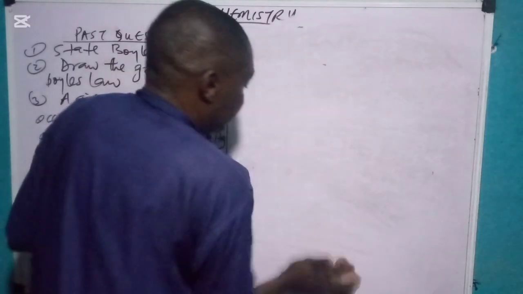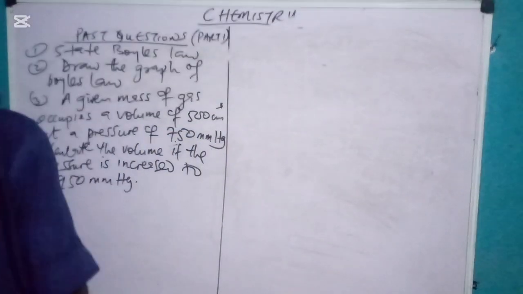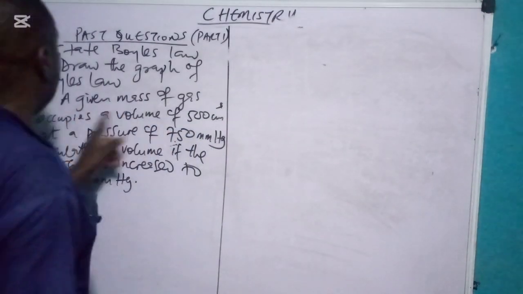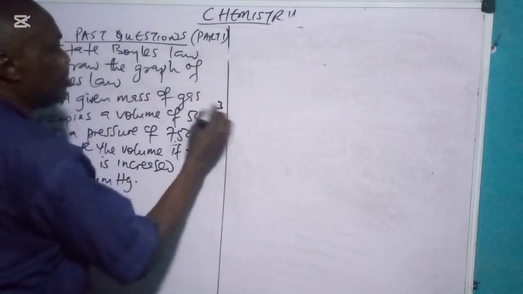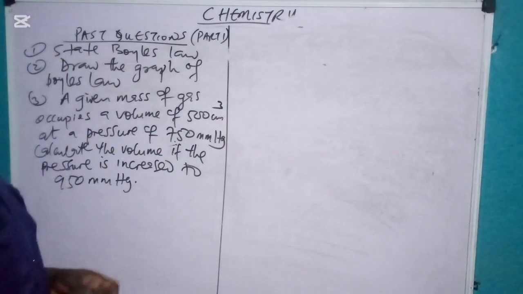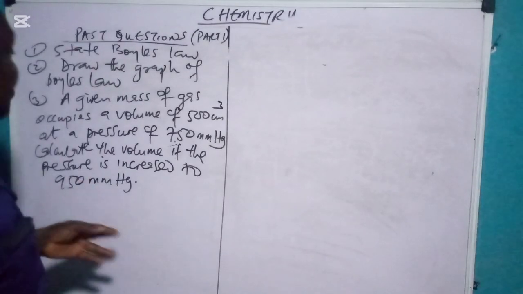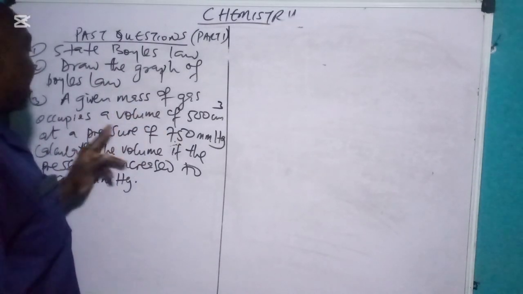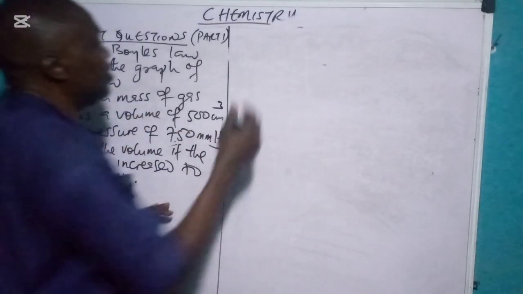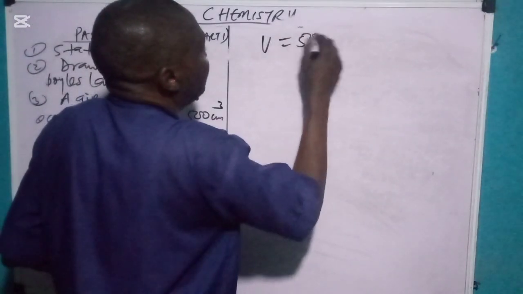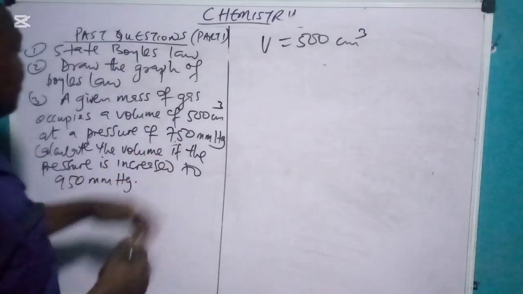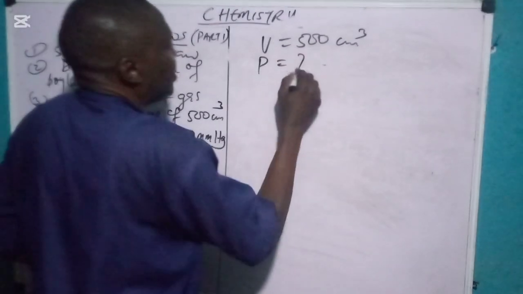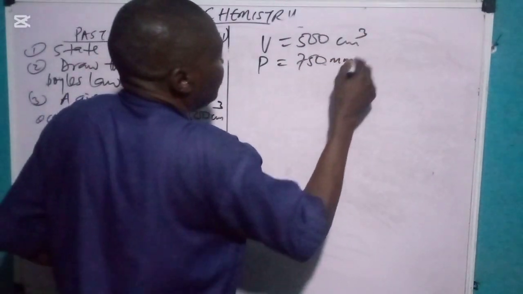So we can do the third one. The third one says a given mass of gas occupies a volume of 500 cm cube. Remember, these are past questions. Some of you may have encountered it, but this is what we have here. A given mass of gas occupies a volume of 500 cm cube at a pressure of 750 millimeter mercury.